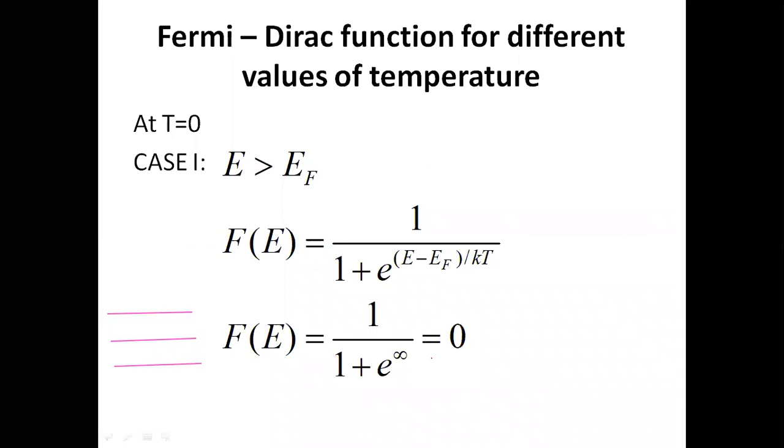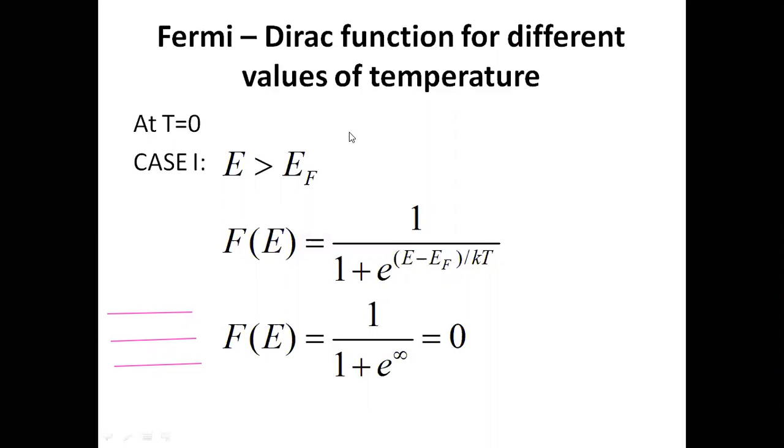In order to explain this whole Fermi-Dirac distribution function in detail and its significance, first of all let us try to understand the effect of temperature on it, or the Fermi-Dirac distribution function for different values of temperature, how it varies with temperature.